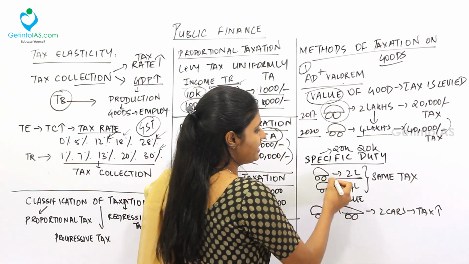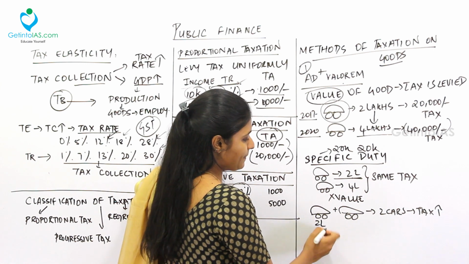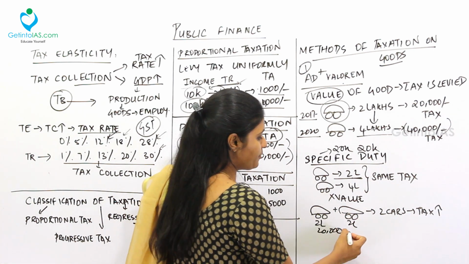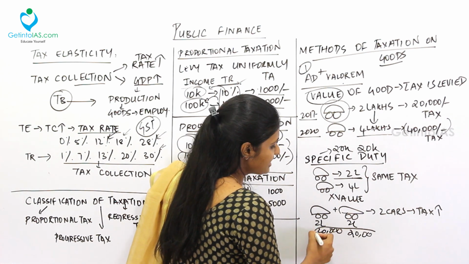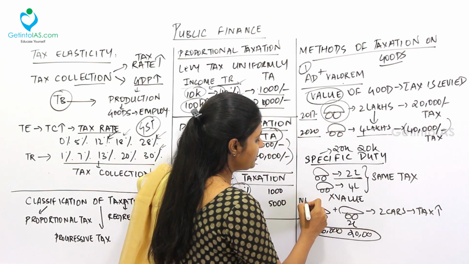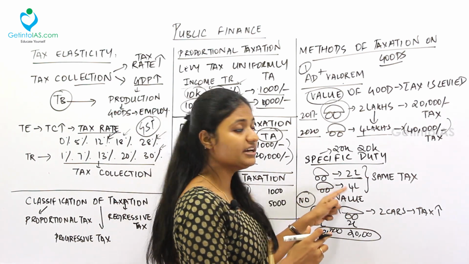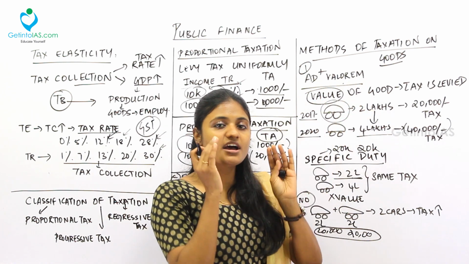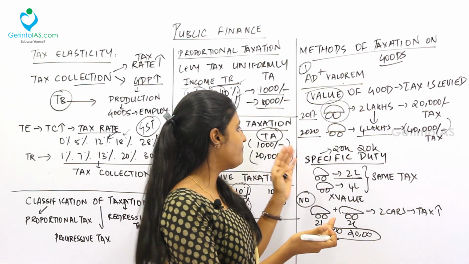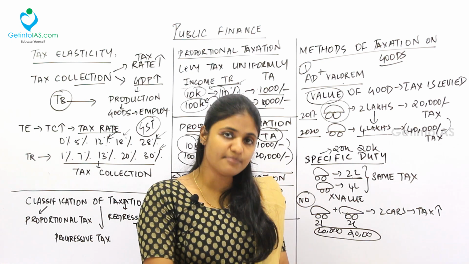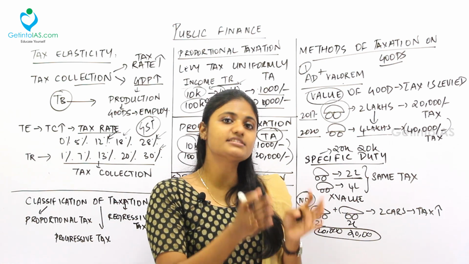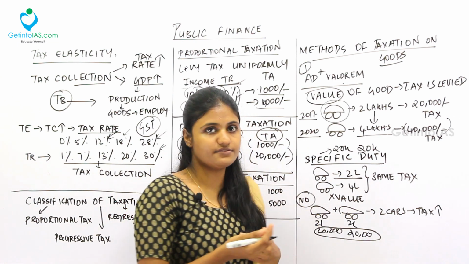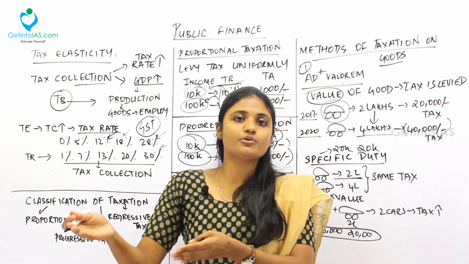For example, take this car, 2 lakhs. Okay, I'll be paying 20,000. Fine. Same car I'm getting for 2 lakhs. Another person, 20,000. So this tax amount will only increase depending upon the number of cars purchased and not upon the increase in the value of the car. So you have to understand these two things. Ad valorem means depending upon the value, the tax will increase, but with specific duty, the tax will remain the same even if the value of the car increases. So the tax collection will increase when the number of cars bought increases. When they get more cars, more tax will be collected.